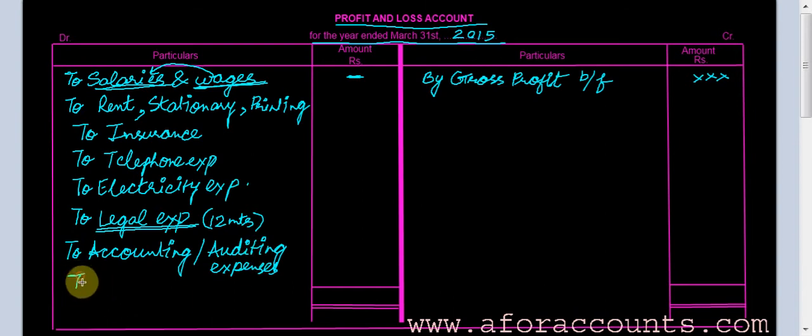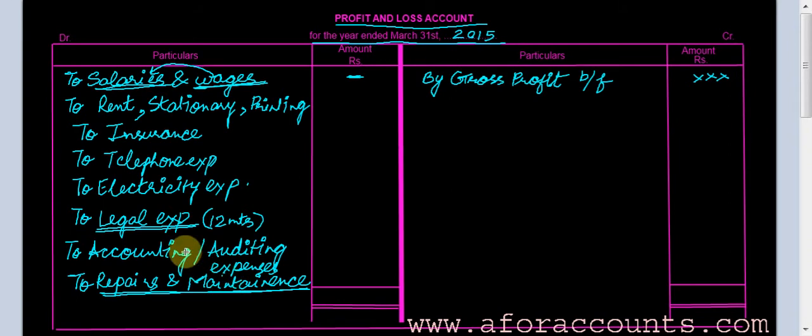To repairs and maintenance, to keep the asset in working condition. I am not upgrading the asset, but to keep the asset in workable condition, I have to incur some repairs and maintenance expenses, so those expenses have to be put in.